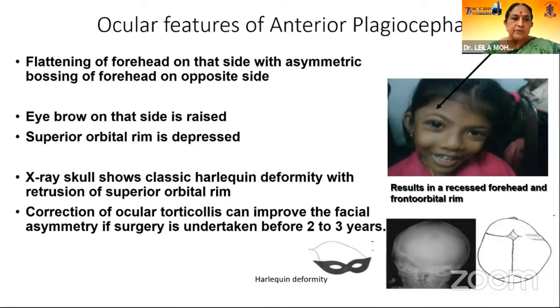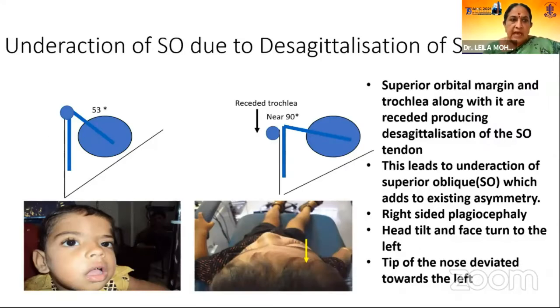Ocular features are flattening of the forehead, the eyebrow on that side is raised, and the superior orbital rim is depressed. X-ray skull shows the classic harlequin deformity, and correction of the ocular torticollis can improve the facial asymmetry if surgery is undertaken quite early. These are the ocular features. And underaction of the superior oblique is due to desagittalization.